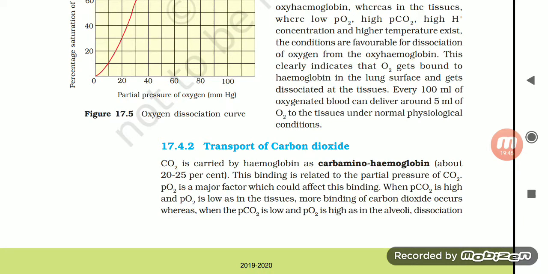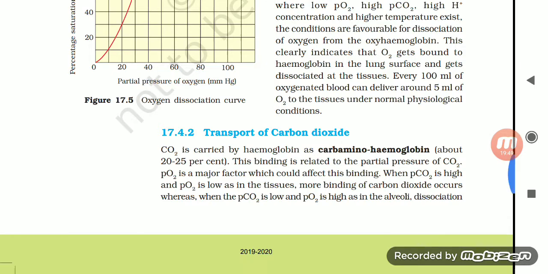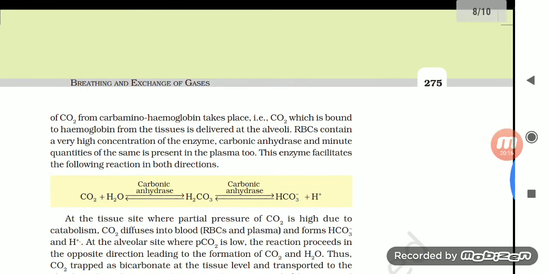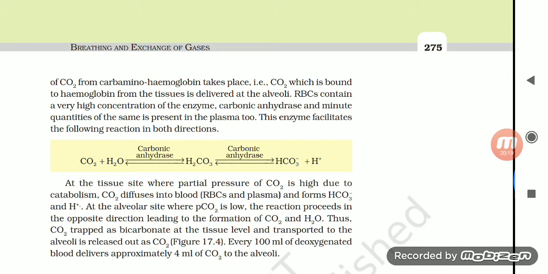Carbon dioxide is carried by hemoglobin as carbaminohemoglobin, about 20 to 25%. This binding is related to the partial pressure of carbon dioxide. Partial pressure of oxygen is a major factor which could affect this binding. When partial pressure of carbon dioxide is high and partial pressure of oxygen is low, as in the tissues, more binding of carbon dioxide occurs, whereas when the partial pressure of carbon dioxide is low and partial pressure of oxygen is high, as in the alveoli, dissociation of carbon dioxide from carbaminohemoglobin takes place. That is, carbon dioxide which is bound to hemoglobin from the tissues is delivered at the alveoli.